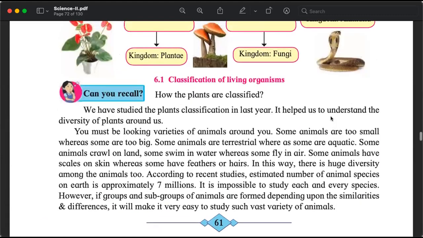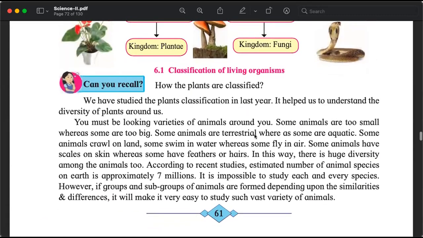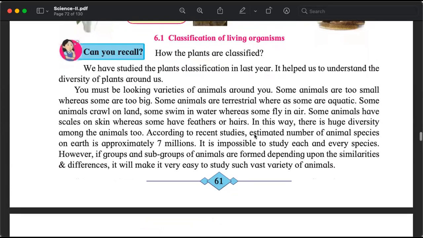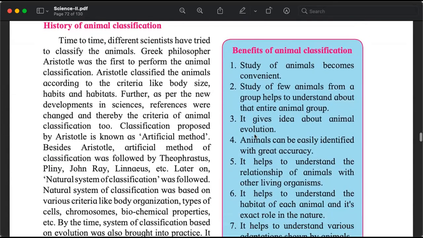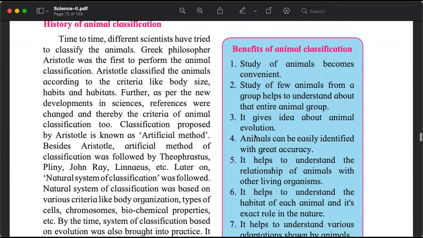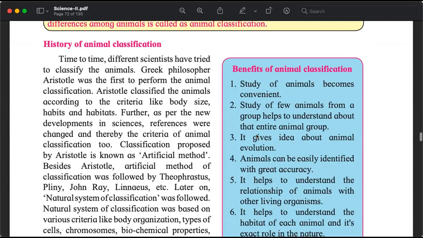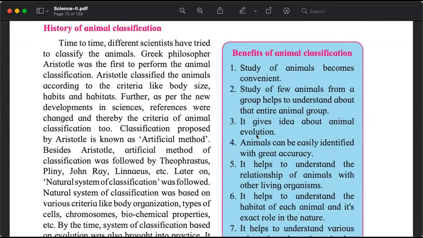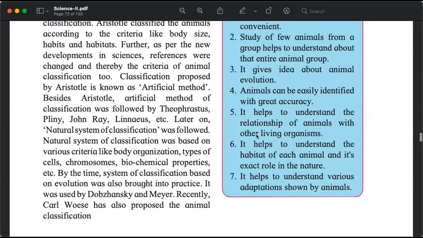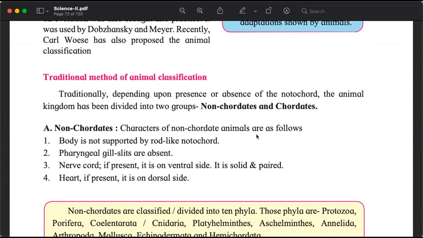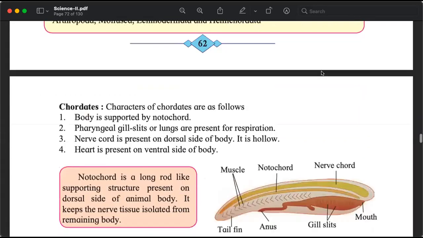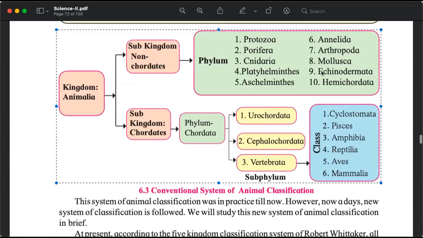Then we understand why do we need classification. That is page number 61. It continues with the definition of classification and benefits of classification. And on the left hand side of the second page, we understand what has been the history of classification, that is, how it used to be done earlier. And that gives us the traditional or the conventional method of classification. Very briefly it is given, and it ends on 63.